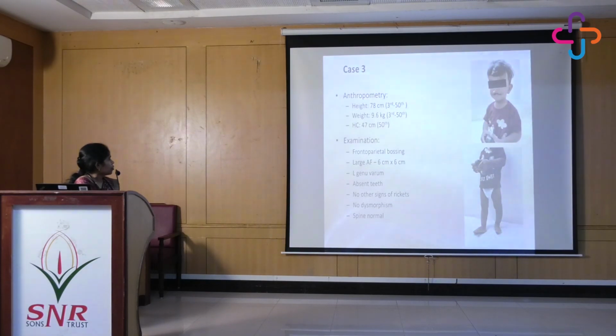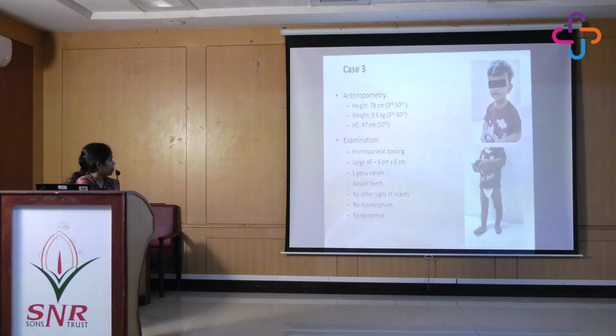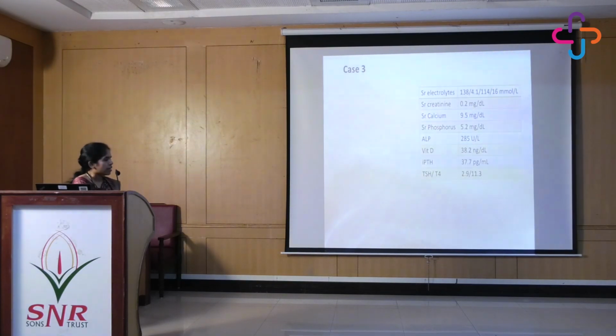He was a very happy child with frontoparietal bossing, a very large anterior fontanelle. At 19 months of age, his anterior fontanelle was 6 by 6 centimeters. Normally we see around 2.5, 3 centimeters. He had a left-sided genu varum. He had no teeth, no other signs of rickets, no dysmorphism. The spine was normal. And then when I got his lab parameters done, everything was normal, even the vitamin D, the bone profile, LFT, RFT.